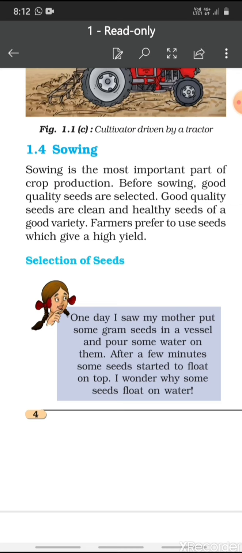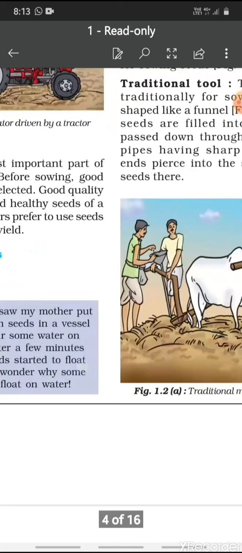So children, the seeds which are damaged by insects or rodents become hollow, and when we soak them in water, they float on top of the water, while the healthier seeds settle at the bottom. This is one method to separate healthier seeds from the damaged ones.